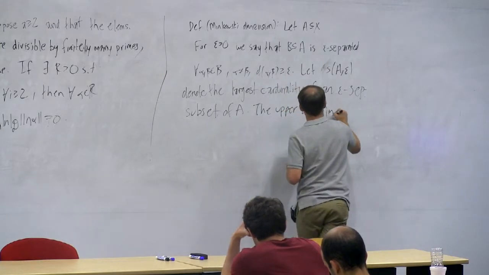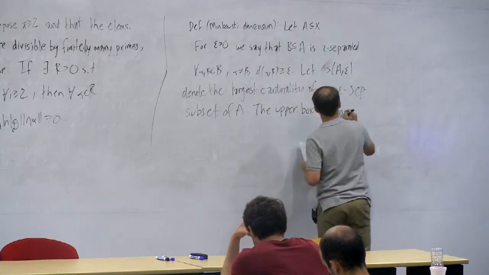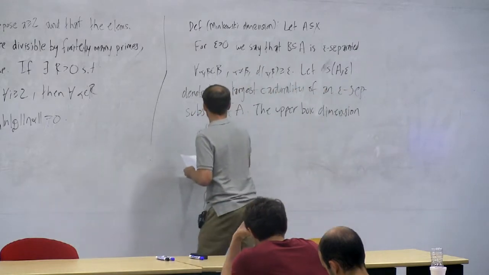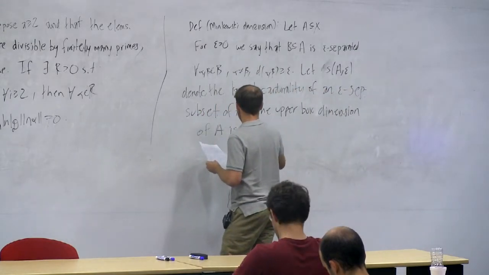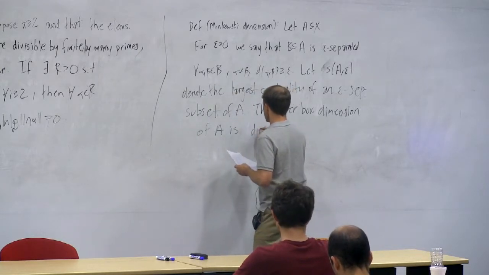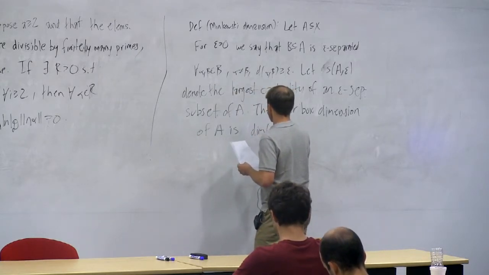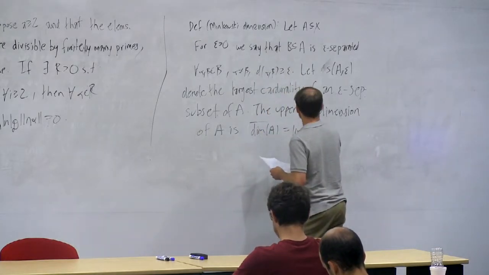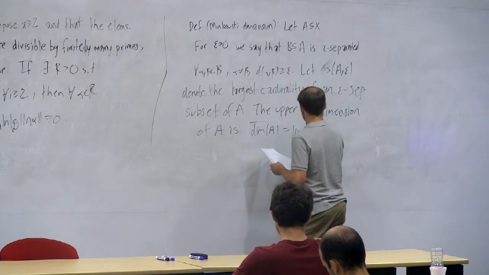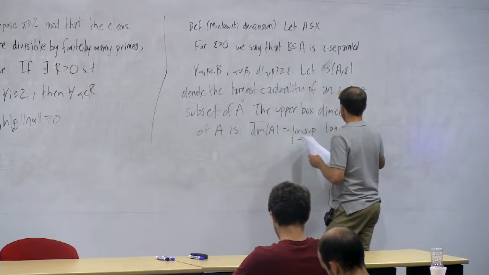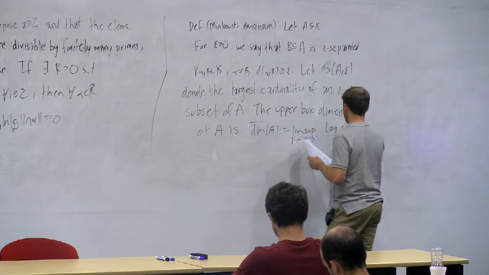The upper box dimension, okay, is the lim sup, let me write the notation. It's dim of A with a bar on top. That's the upper box dimension. It's the lim sup as epsilon tends to 0 of the logarithm of S of A epsilon divided by the log of 1 over epsilon. Okay.